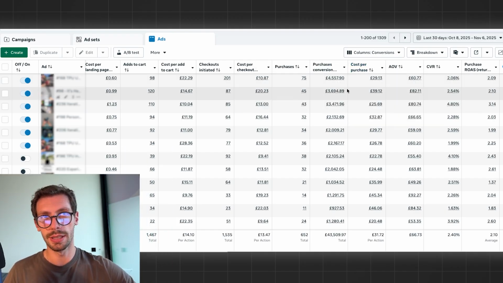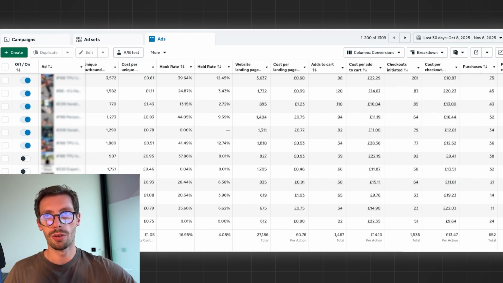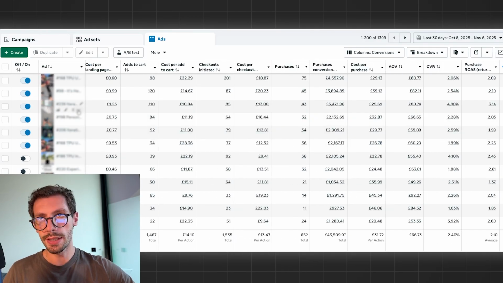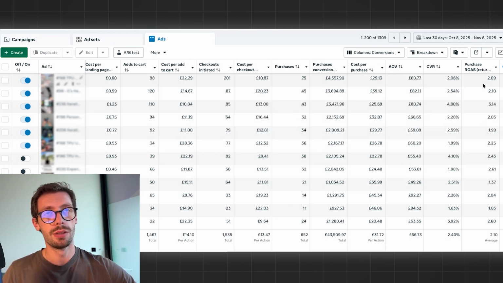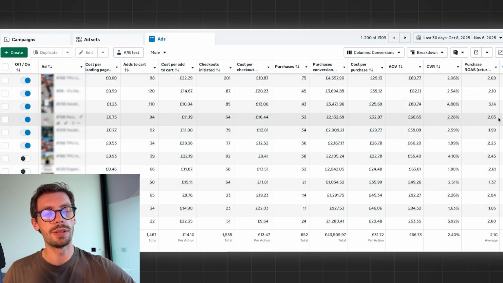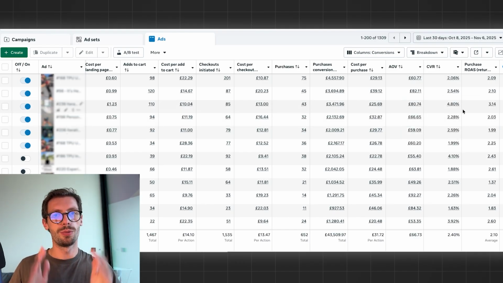We have the same thing going on in bigger accounts. The point here is that you might be wondering, okay, this has a ROAS of 2 and got the majority of the ad spend, right? Like £2,000. Okay. Now here's an ad that is actually at a ROAS of 3. Why would Meta now go and spend on this ad, which is at a ROAS of 2, if we could actually spend on this ad, which is at a ROAS of 3? What's going on here? Because if all the spend would go on this one, we would have a higher ROAS, well, better spend, right? So this is the wrong way of thinking, and I will explain why this is wrong.